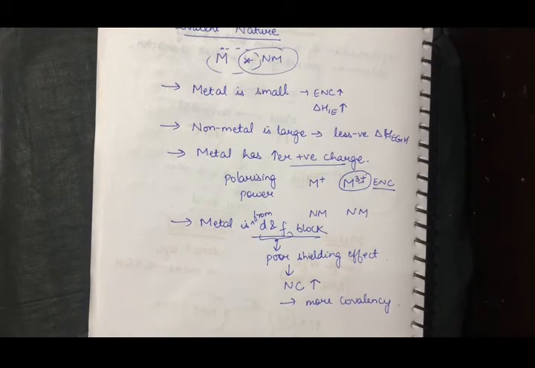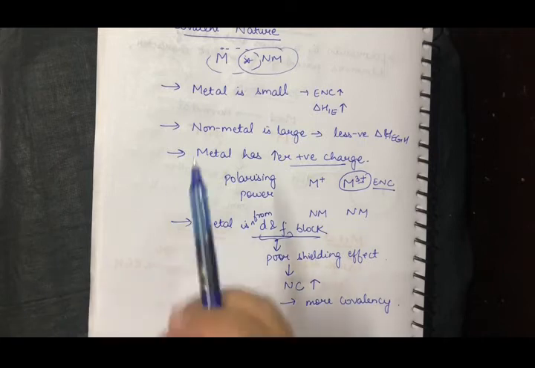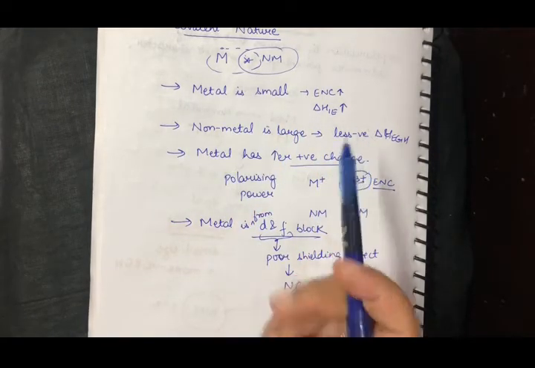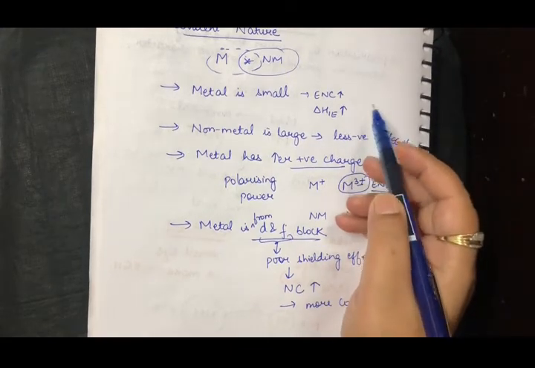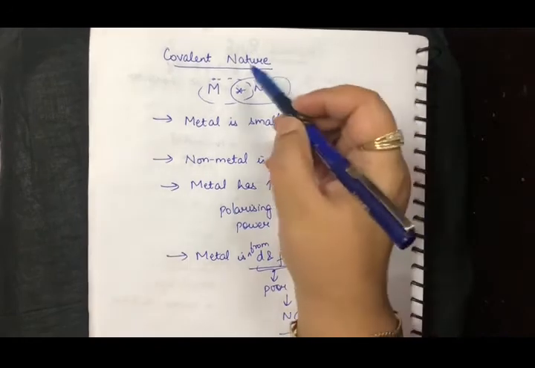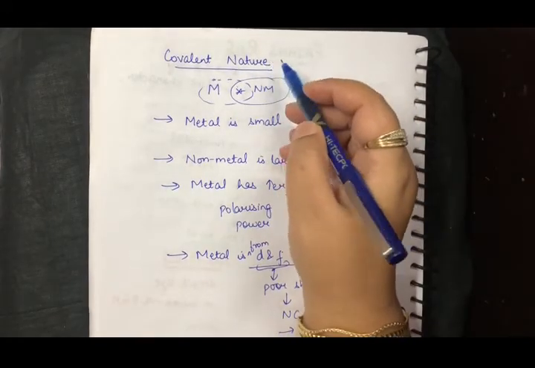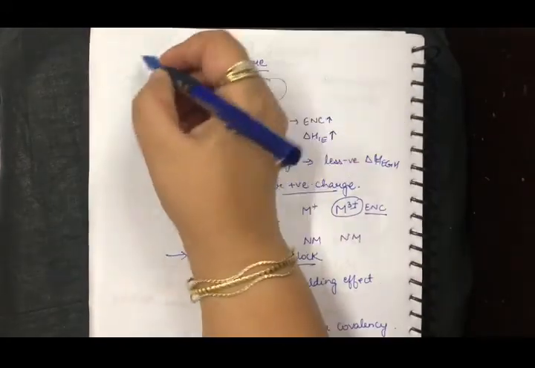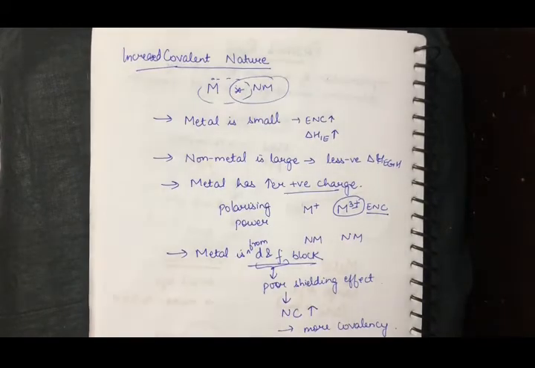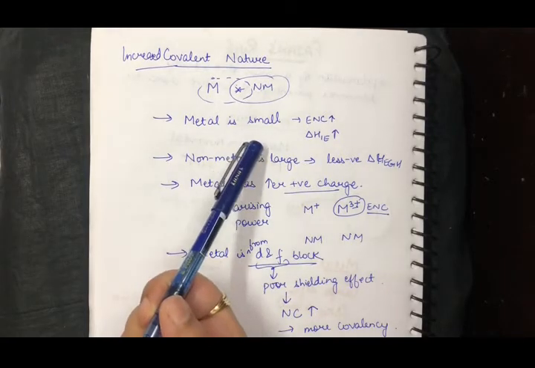Before I start with the applications, I'll quickly sum up the things. If the metal is small, then the transfer of electron is going to be difficult, so the ionic character is going to be less. What will be more? Covalent character will be more. So what we are talking about? We are talking about the factors which will have increased covalent nature. किन चीज़ों की वजह से covalency increase होगी? So I have just explained metal.